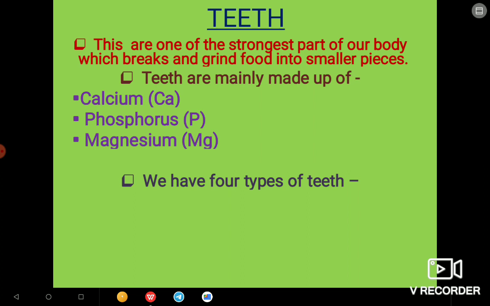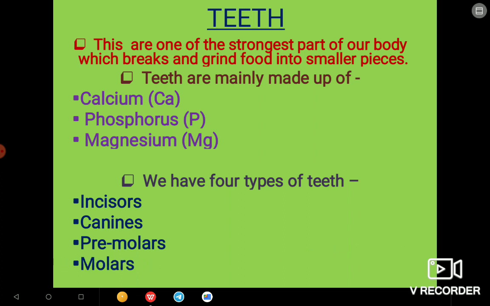We have four types of teeth. What are they? Incisors, canines, premolars, and molars. So from this slide we have learned that teeth are one of the strongest parts of our body which break and grind food into smaller pieces. Next we have learned that teeth are mainly made up of calcium, phosphorus, and magnesium. Next we have the four types of teeth: the incisors, canines, premolars, and molars.